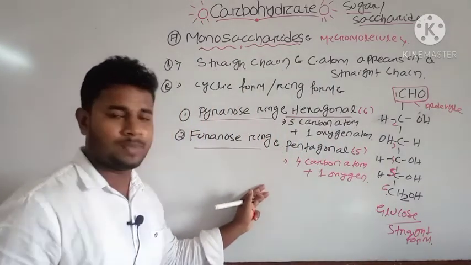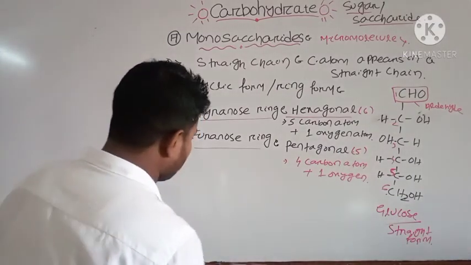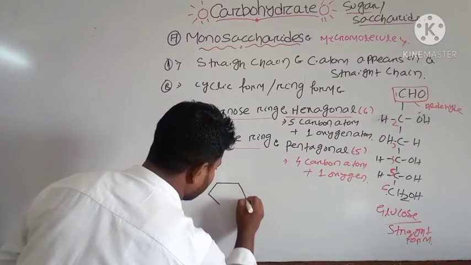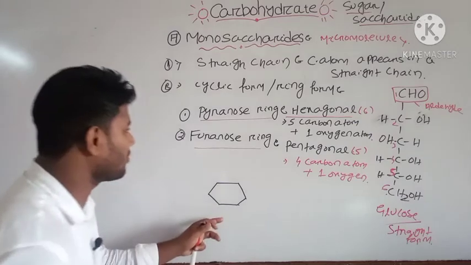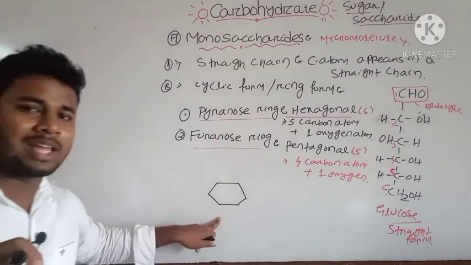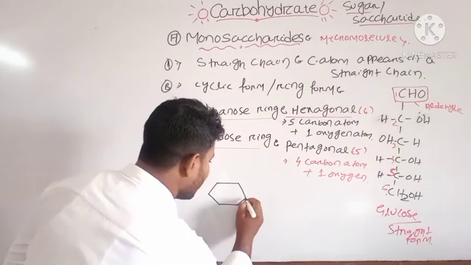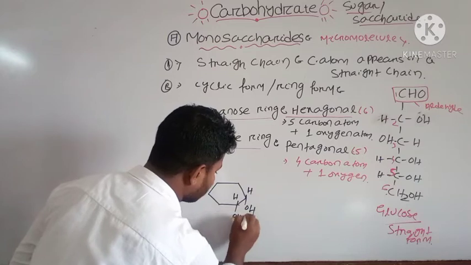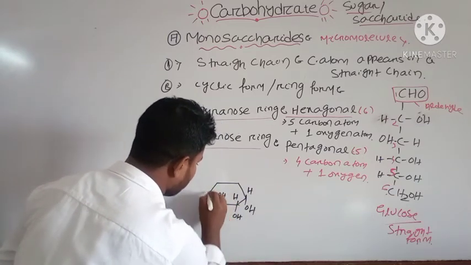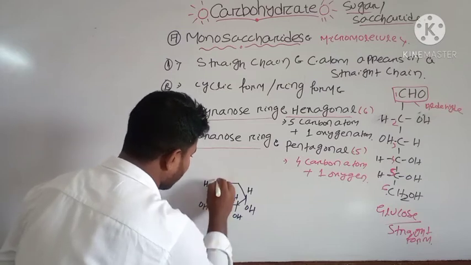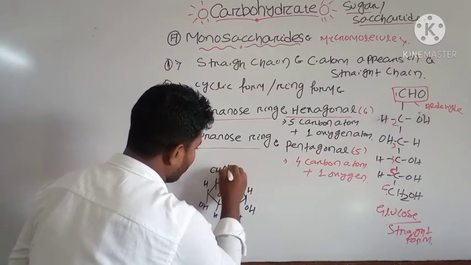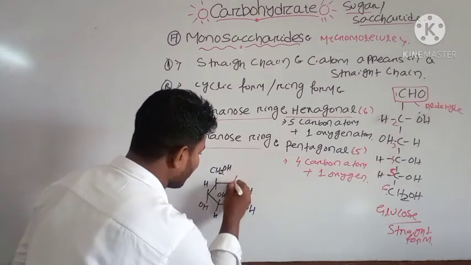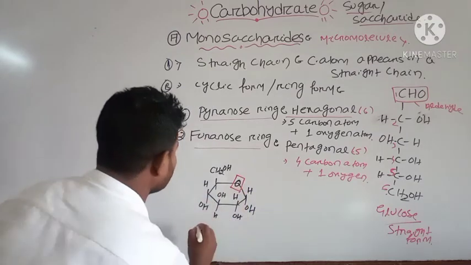If you draw the diagram of the pyranose ring, it is the structure of a pyranose ring. In pyranose we have 5 carbon atoms. Here we have H, OH, here H, OH, here OH, H, here H, OH, and here CH2OH, and 1 oxygen atom is present.